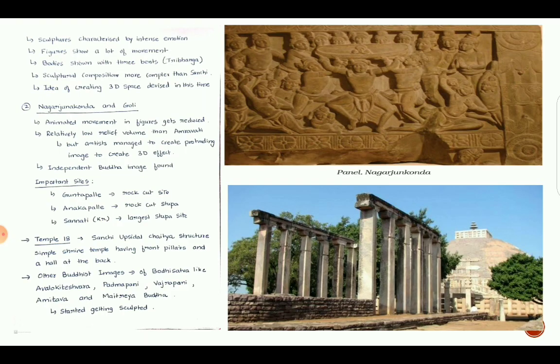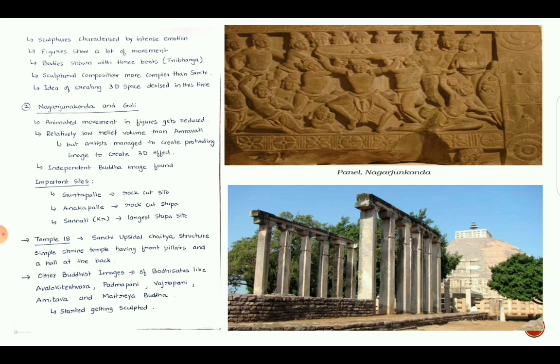Sculpture characterized by intense emotion. Figures show a lot of movement, and bodies shown with three bends. This posture is called Tribhanga posture. The sculptural composition is more complex than Sanchi. The idea of creating 3D space was devised in this time.